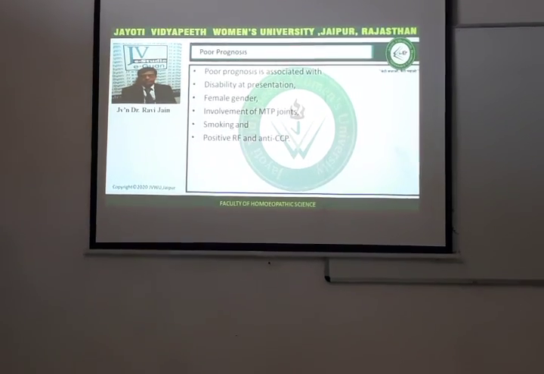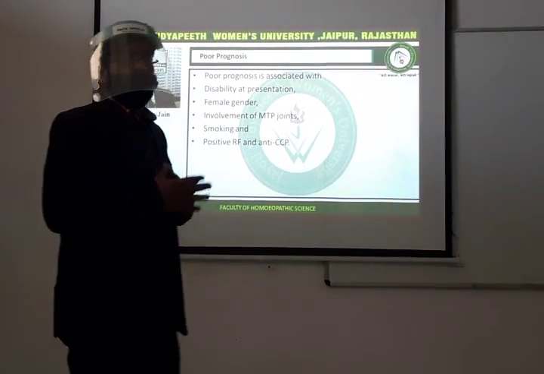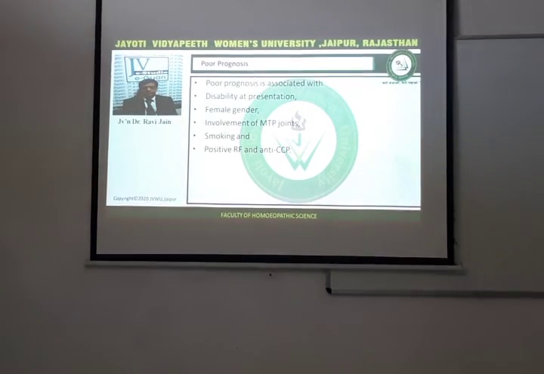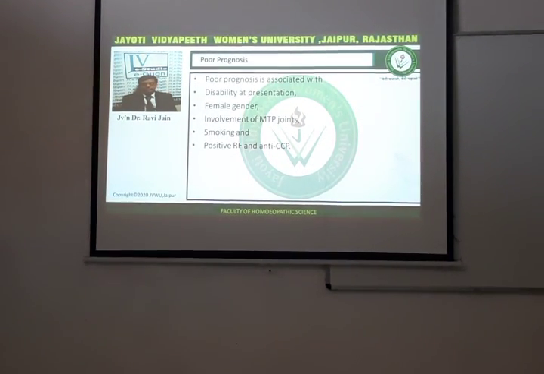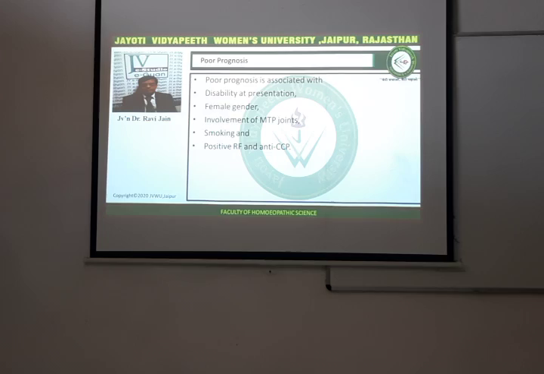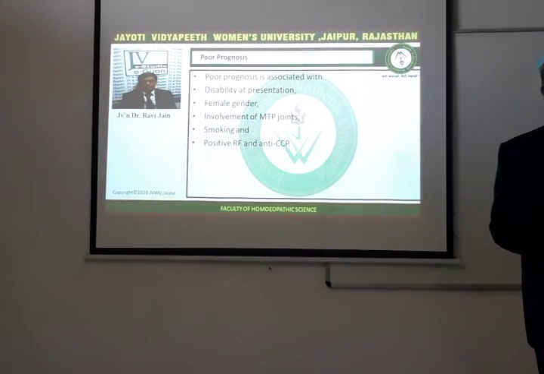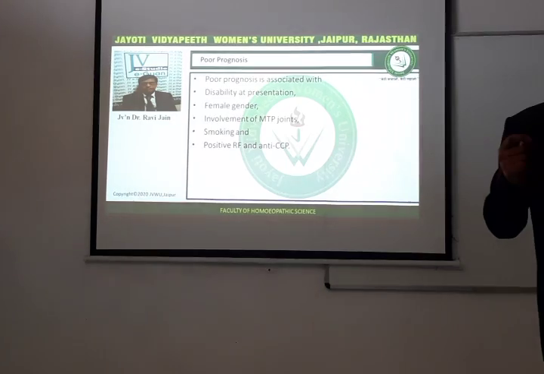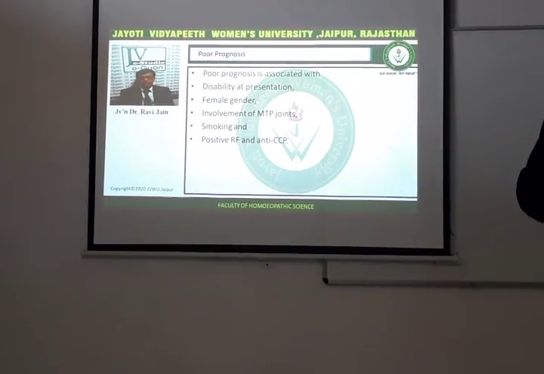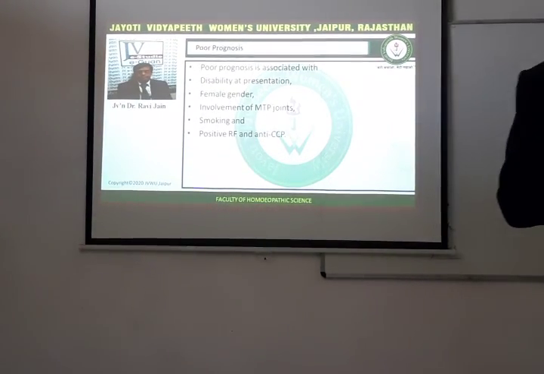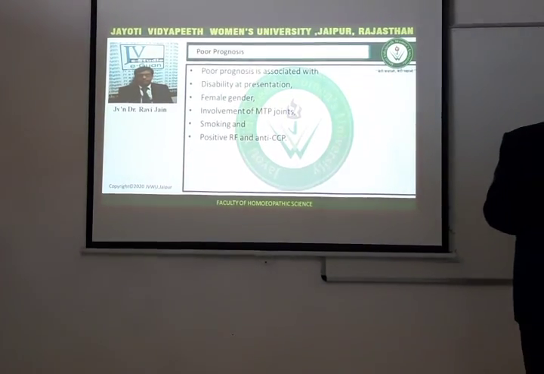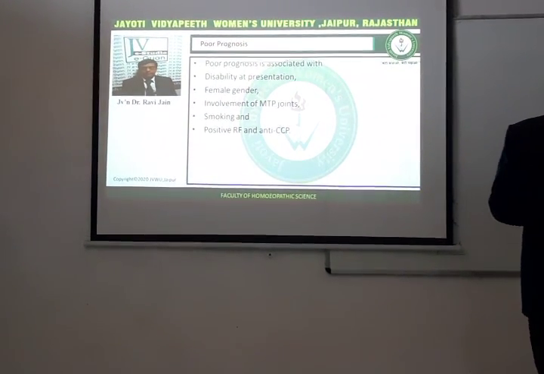Now, this was all about the extra-articular manifestations and associated features. Now we come back to general rheumatoid arthritis, and we will discuss which individuals are at poor prognosis. What features, if present in a particular individual, indicate a poor prognosis of the disease? It means in such patients the disease will be more severe and more resistant to treatment.